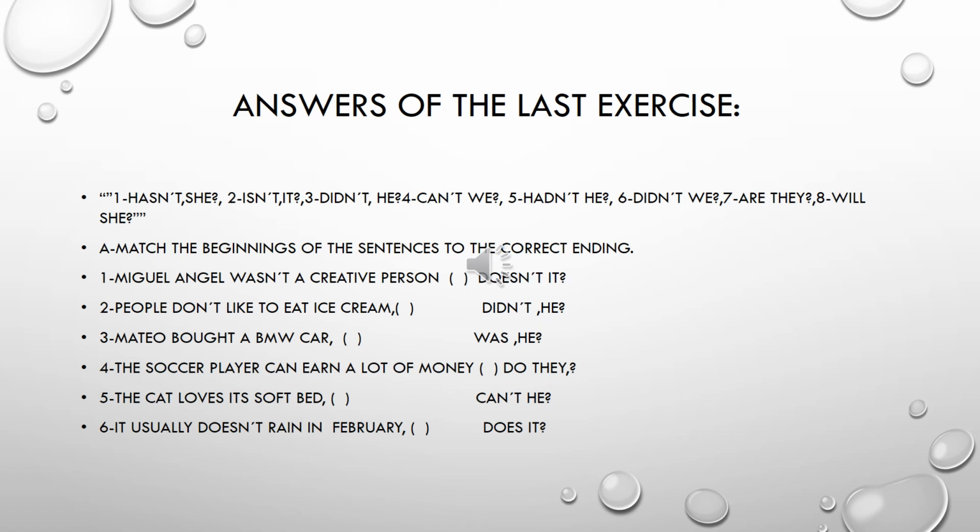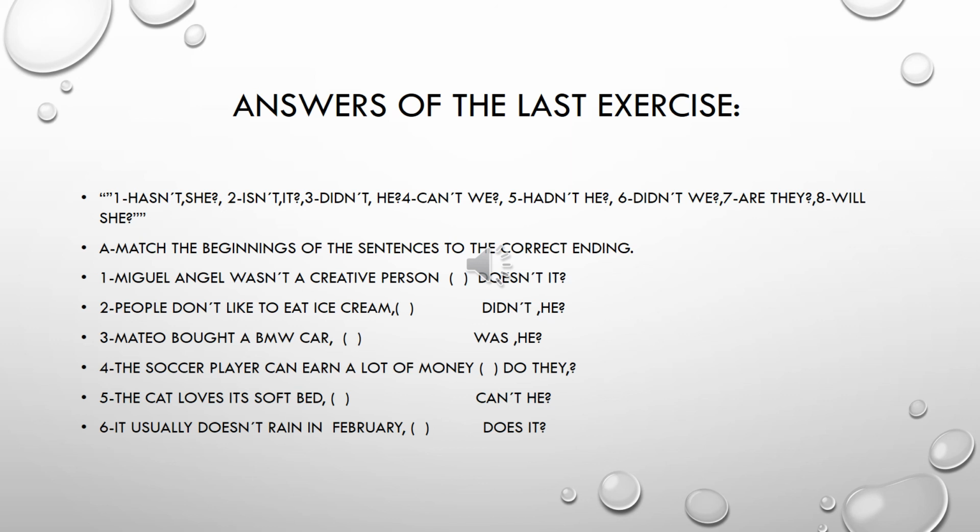Number 4. The soccer player can earn a lot of money. The verb is can. It's affirmative. So the negative form of can is can't he. The soccer player can earn a lot of money, can't he?